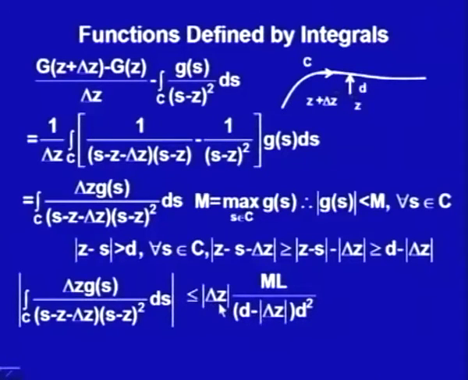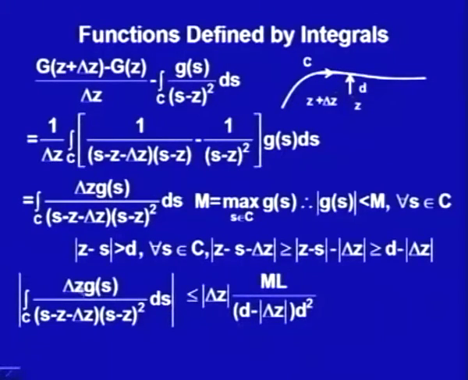Now, as delta z approaches 0, this whole right hand side can be made arbitrarily small. What is the left hand side? The absolute value of this integral cannot be negative, it is positive. So a positive quantity that is smaller than a quantity which can be made arbitrarily small must be equal to 0.